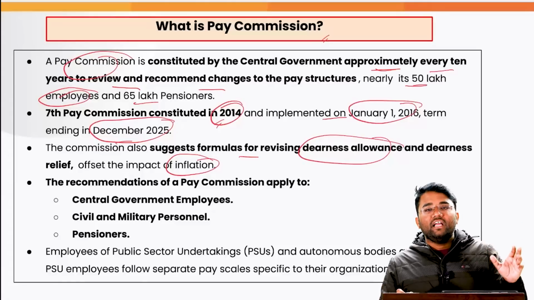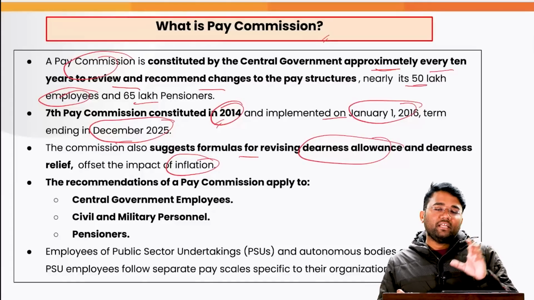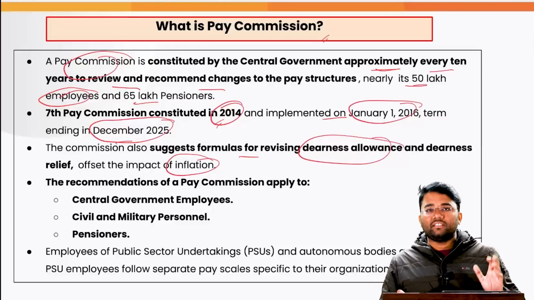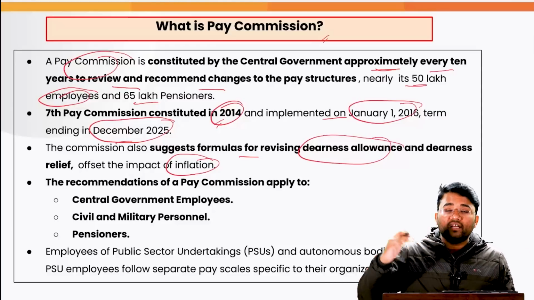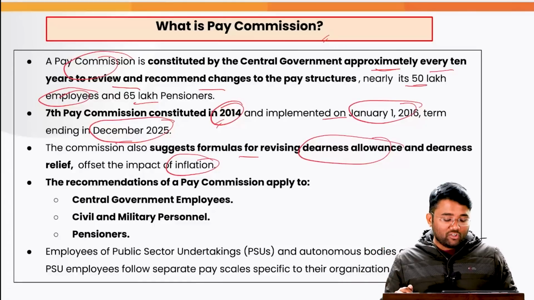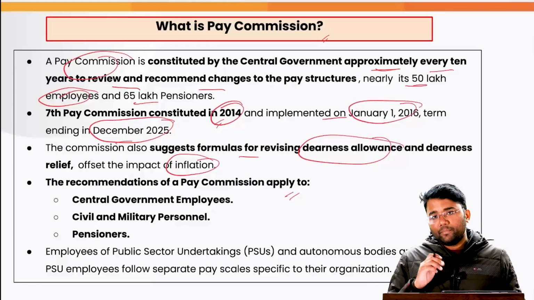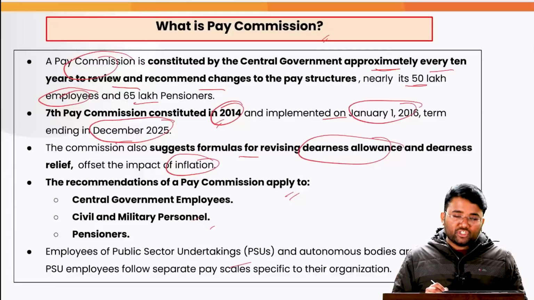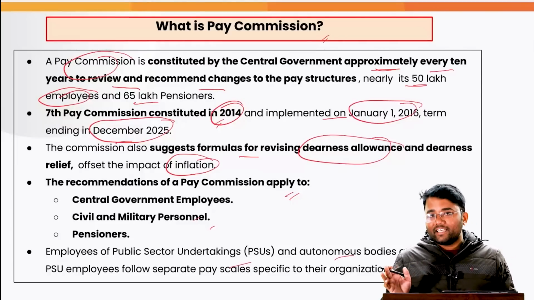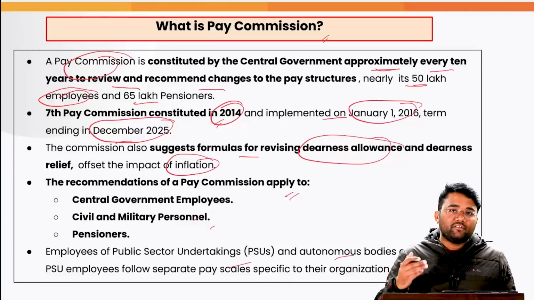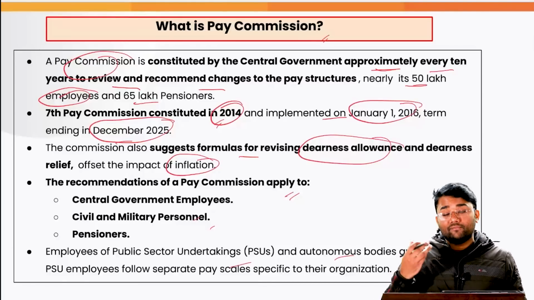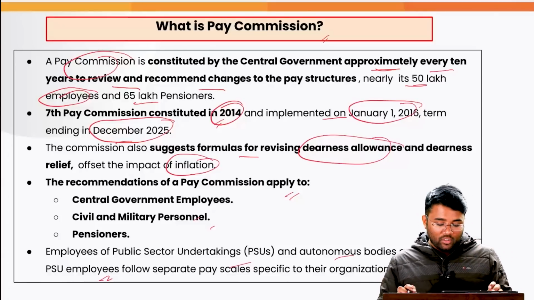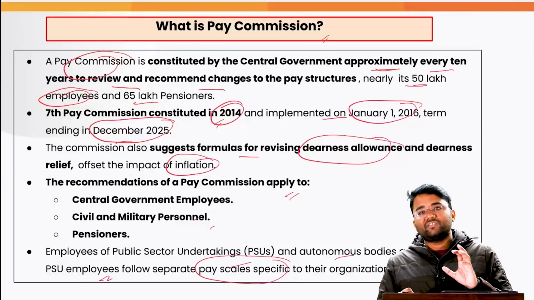For example, earlier the basic pay that central government employees get was also revised by the recommendation of the 7th Pay Commission, and that has helped significantly in improving the earnings of central government employees. These recommendations apply to central government civil and military personnel, pensioners, etc. Employees of PSUs and autonomous bodies are excluded from these recommendations and they will not be applicable to them, because PSU employees follow different pay scales specific to their organizations.